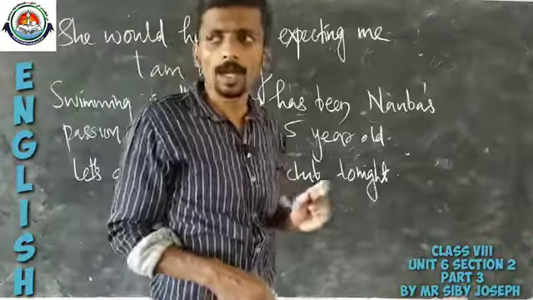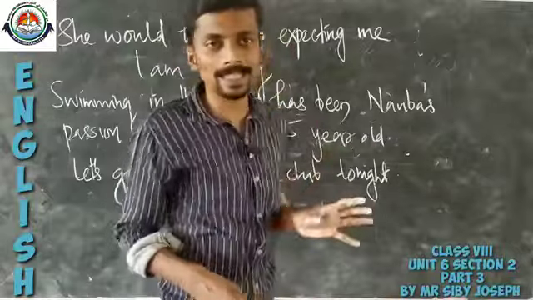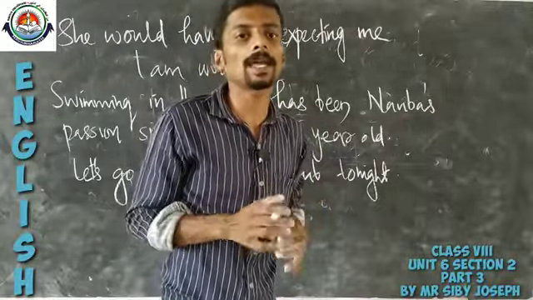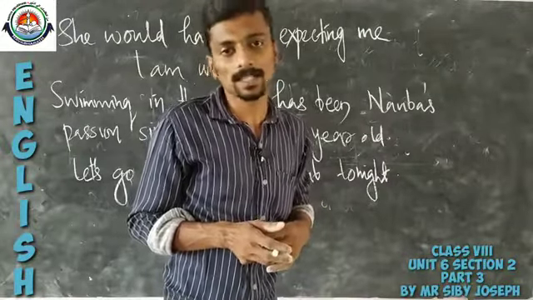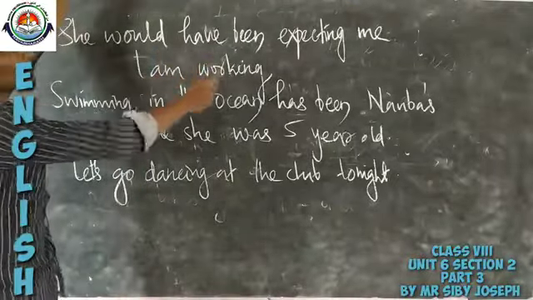Okay. Now look at these examples, and these examples will definitely help us to have a clear idea about what a gerund and what a present participle is. Look at the first example. She would have been expecting me.